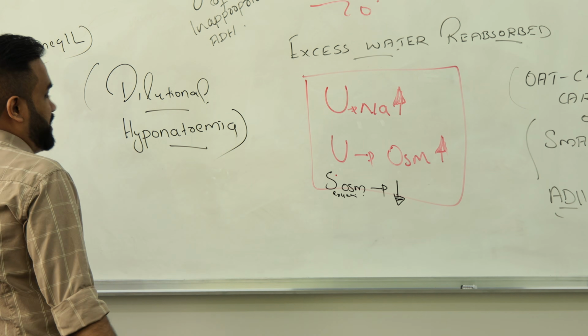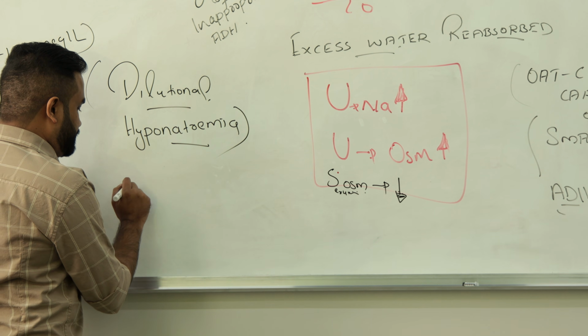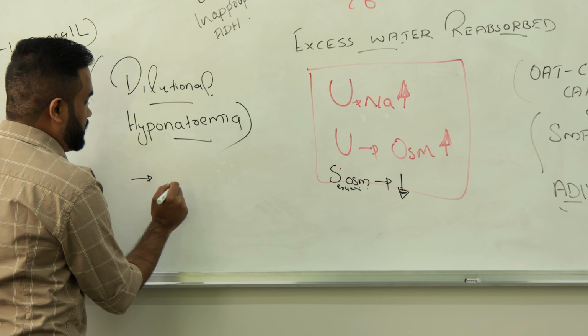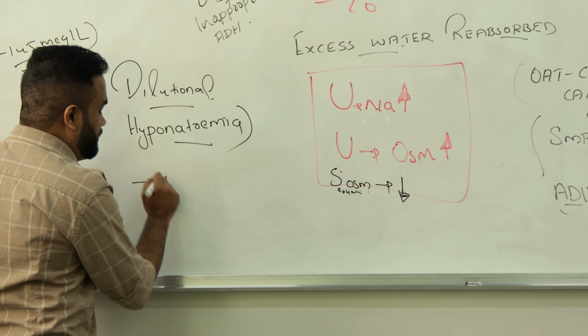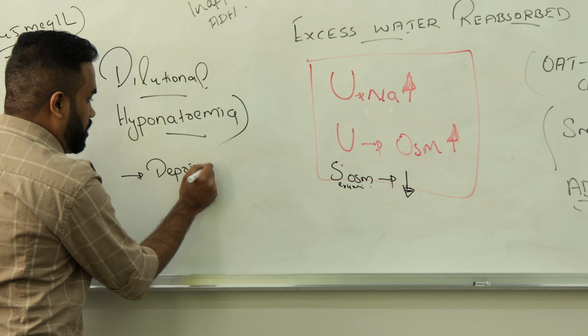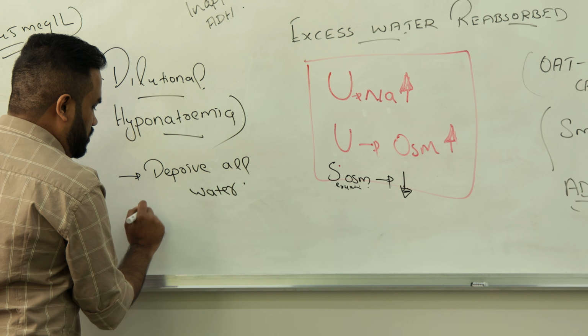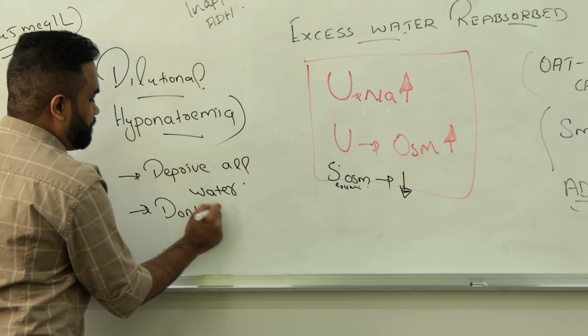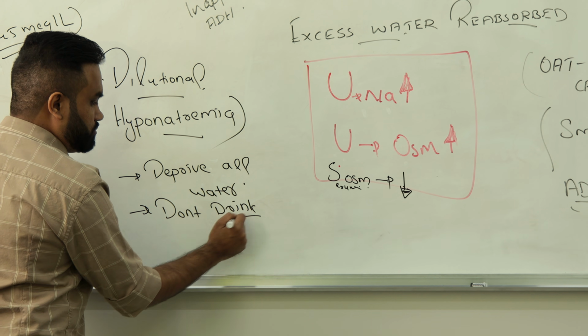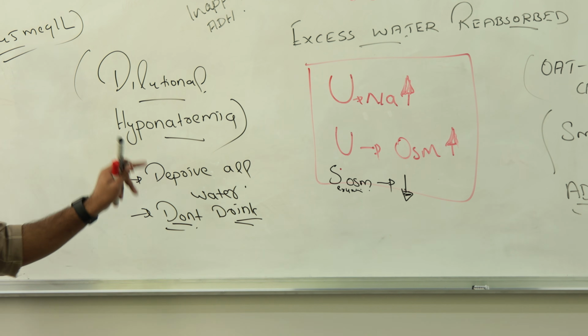So what will you tell this patient? You will ask the patient not to drink, to deprive all water. Tell him not to drink at all. First thing is, don't drink.